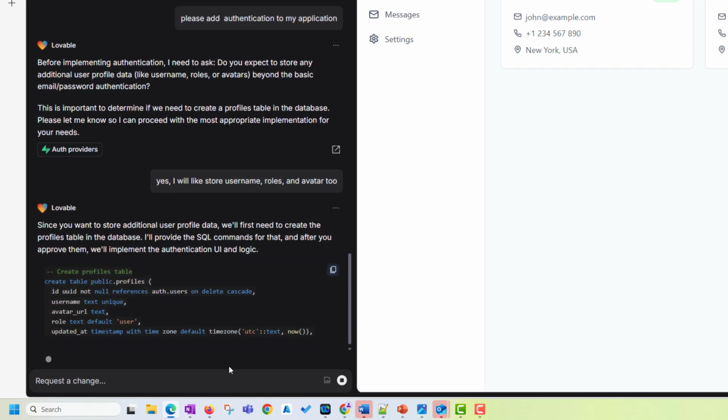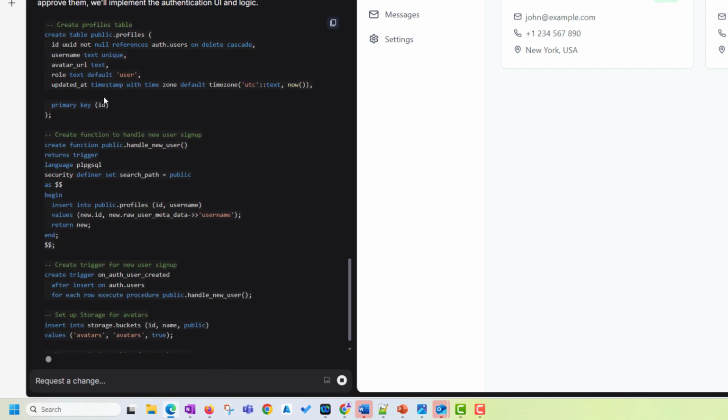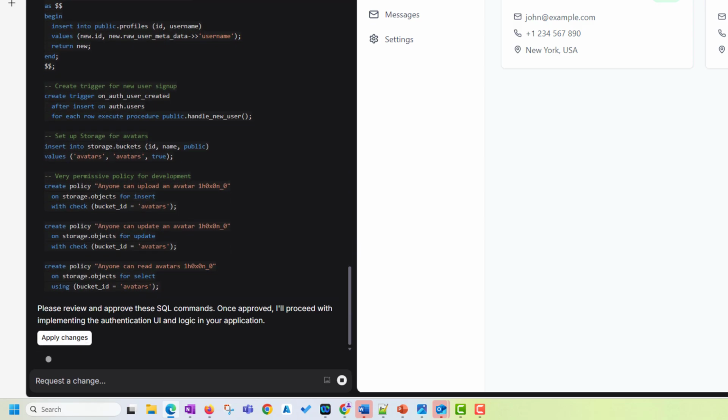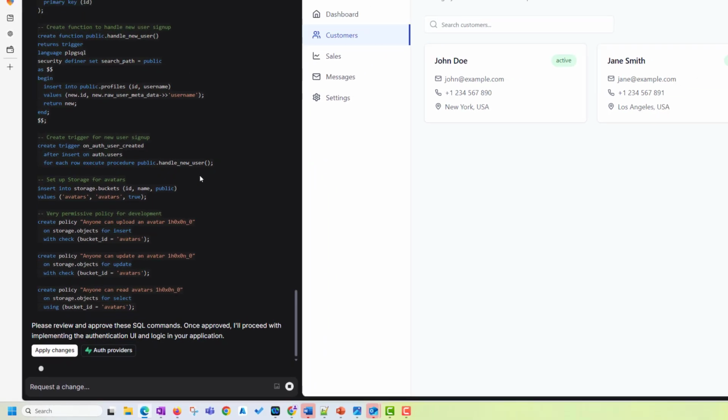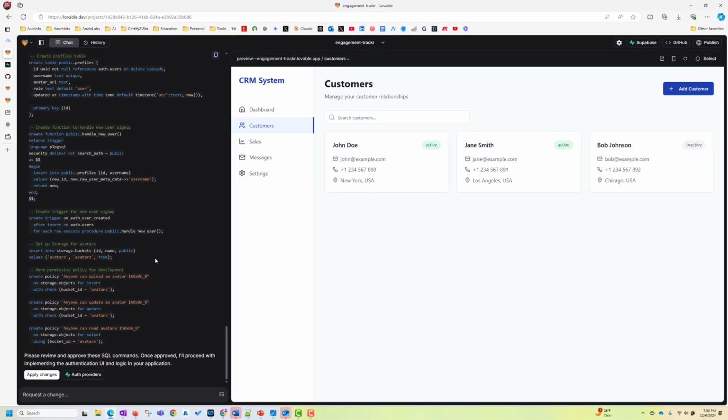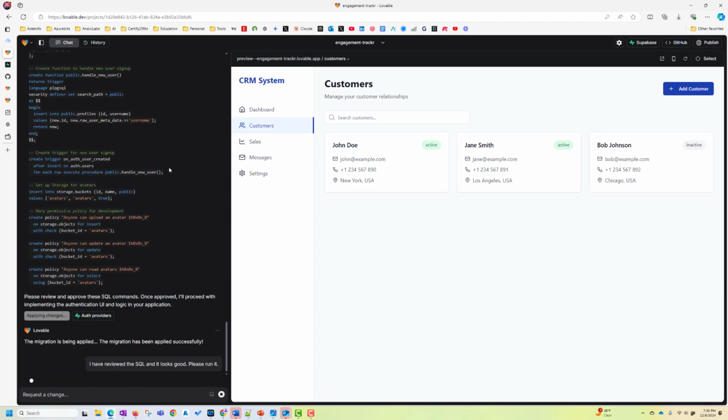So it is creating this. All this code is written for the backend. Create table, public.profile, username, all that. Again, you don't have to worry about this code, and you just say apply changes. We will see what happens. The migration is being applied. The migration has been applied successfully.